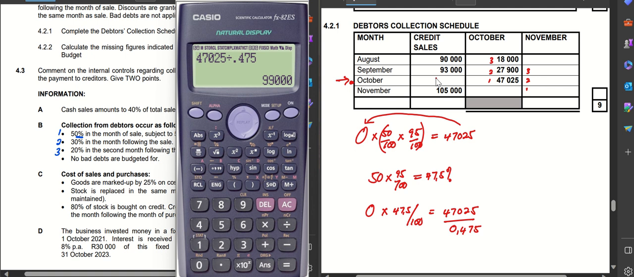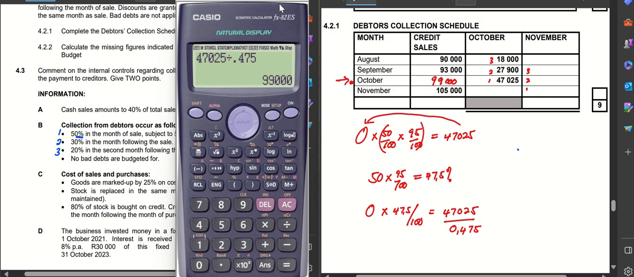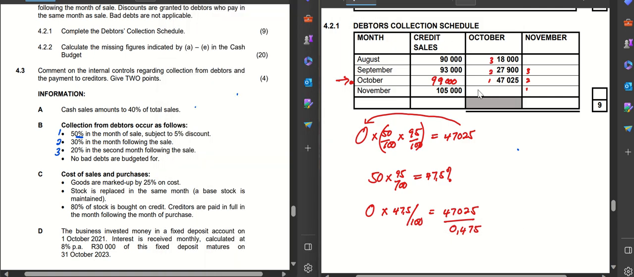So I end up here with 99,000. I know there are several ways in which you could have done that, and please practice those ways that you have always been doing to get that amount. So let's quickly now complete the remaining figures. In the month of October, there would not be sales for November because we are collecting in 3 months, so that part becomes blank, as well as this part.